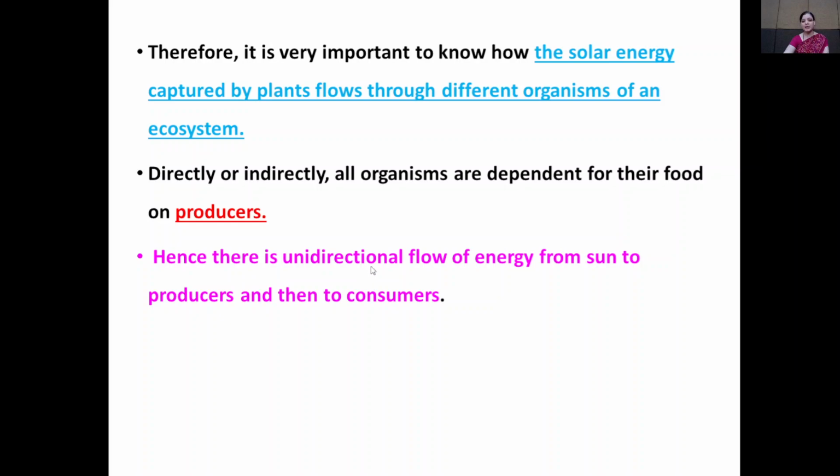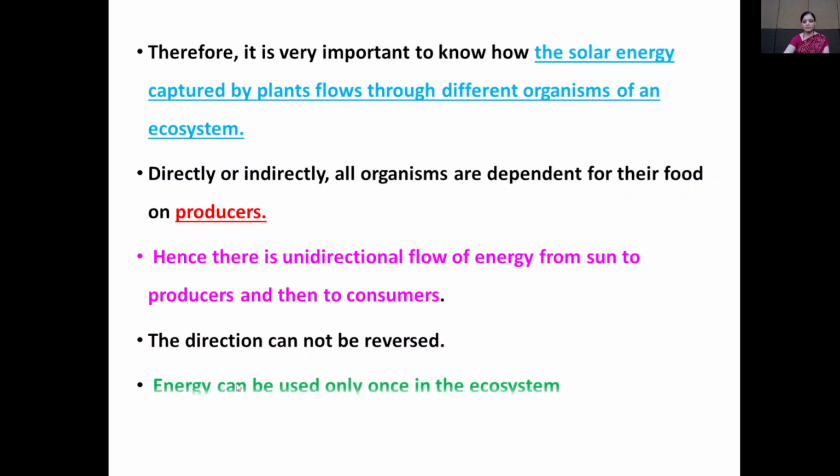Hence, there is a unidirectional flow of energy from sun to producer and then to the consumer. First, producers obtain energy from the sun, and from the producer, energy is transferred to the consumer. So, energy flow is unidirectional. The direction cannot be reversed. Energy can be used only once in the ecosystem. Therefore, it is very important how solar energy is captured by plants and flows through different organisms of an ecosystem.